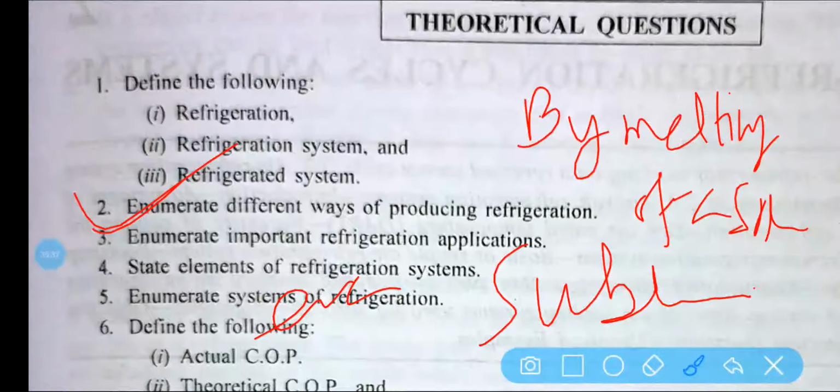Enumerate important refrigeration applications. What are the applications?